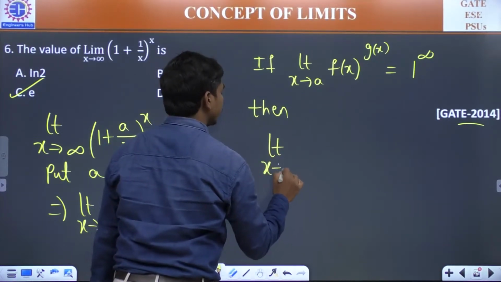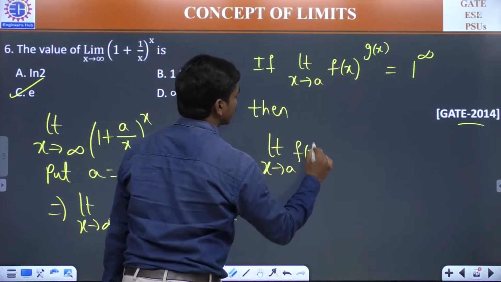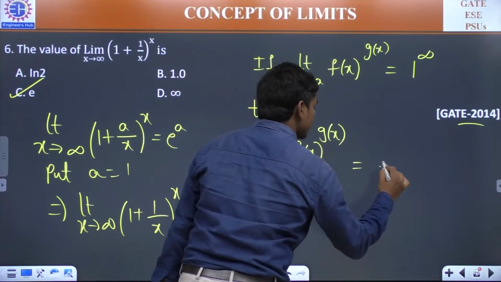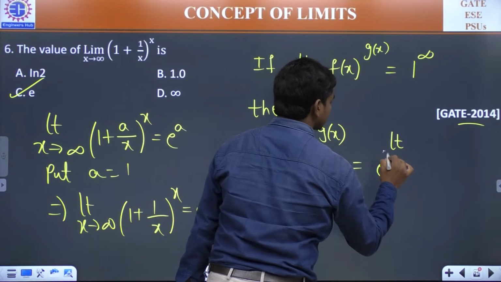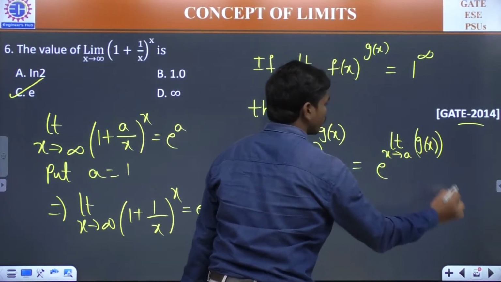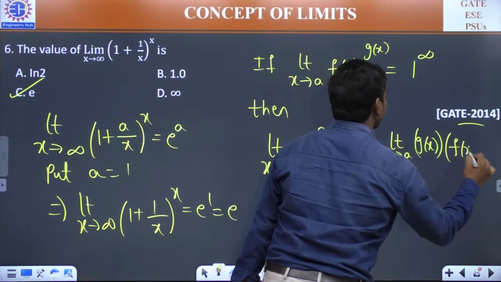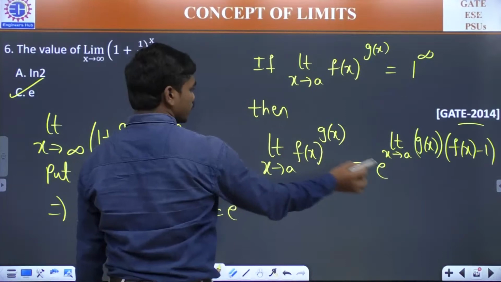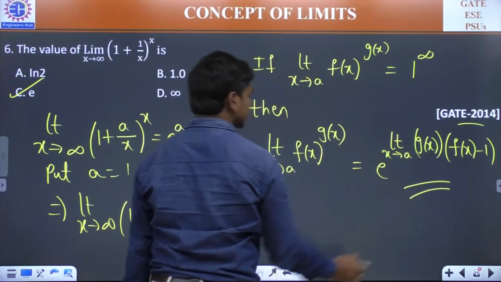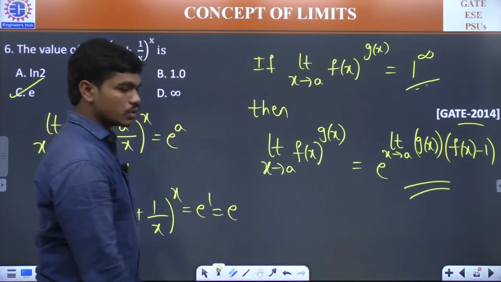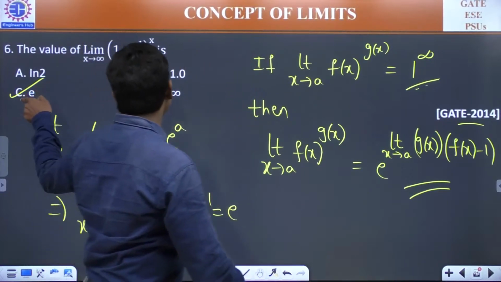Limit x tends to a, f of x power g of x is equal to, means the answer for this question is e power limit x tends to a, g of x into (f of x minus 1). You can calculate this value, no issues. This value is the actual answer when we are getting 1 power infinity form. Okay, so if you want, you can try. For this, you will be getting the e again.